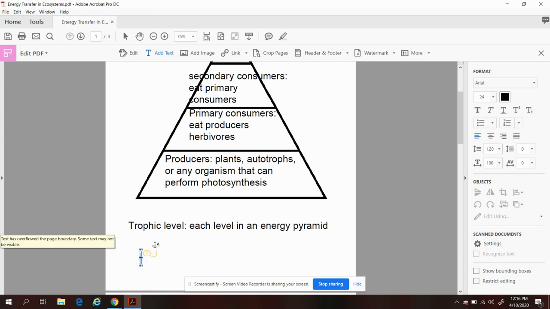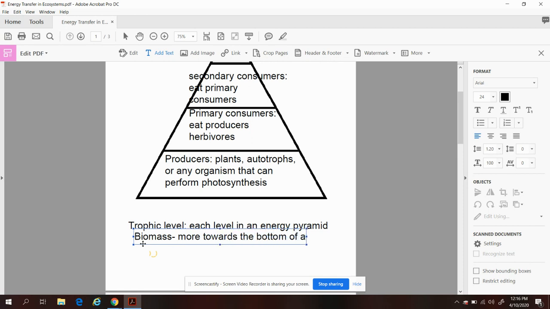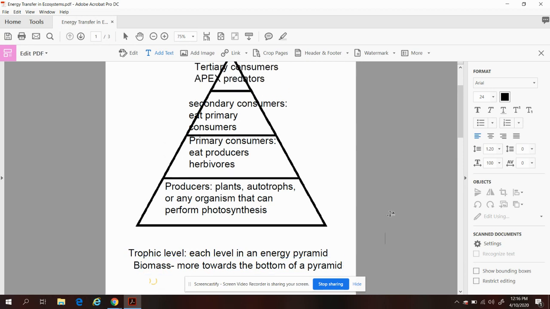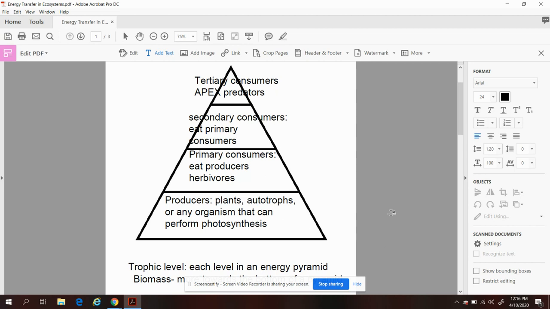Whoa, why is it doing that? Hang on, I'm gonna do it over here. Biomass. There is more towards the bottom of a pyramid. Okay? So let's actually discuss what I mean by that. I'm talking about the available energy in each level of the energy pyramid.